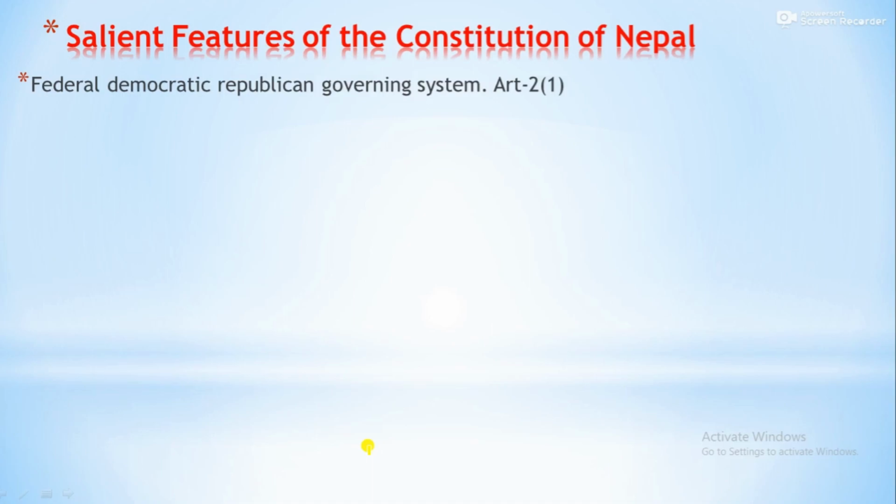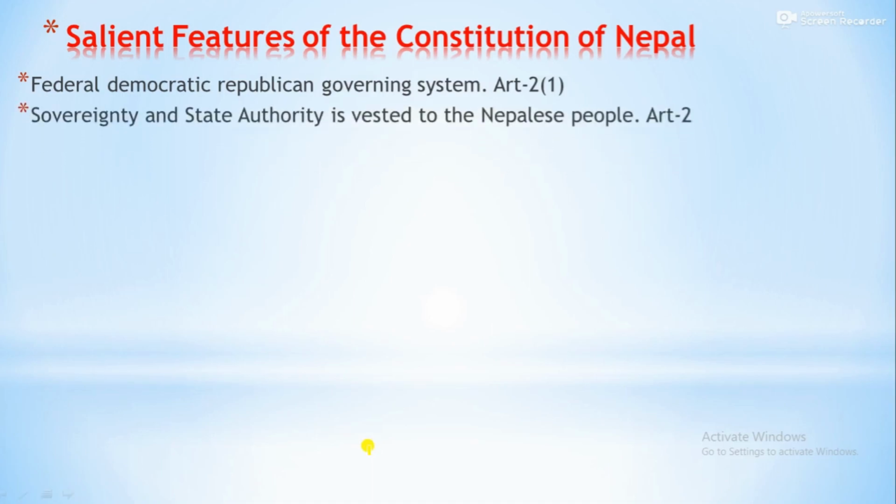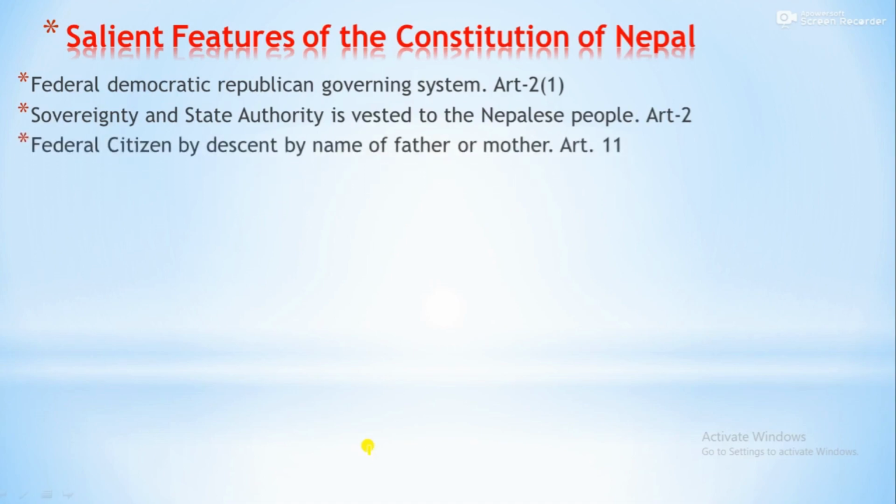If you see Article 2, Article 21, sovereignty and state authority are vested in the Nepali people. Sovereignty means supreme authority. State authority means ruling authority, which is vested in the Nepalese people. Similarly, federal citizens by descent, in the name of father or mother.